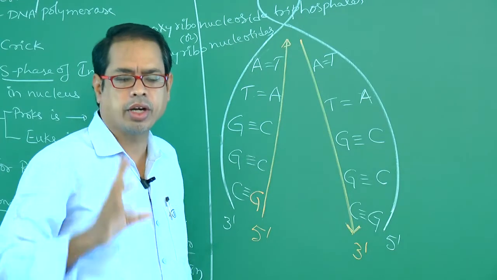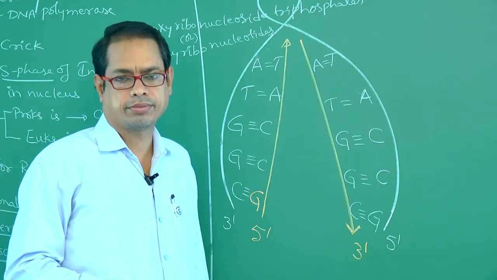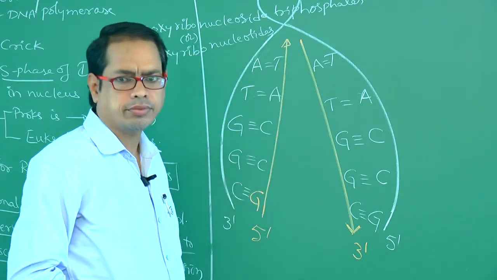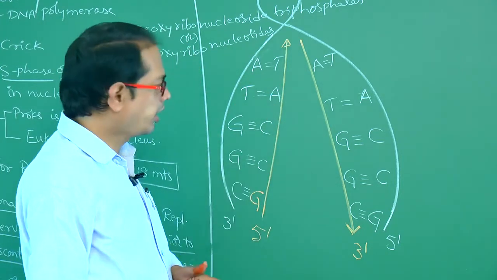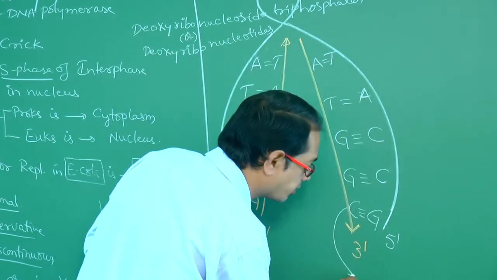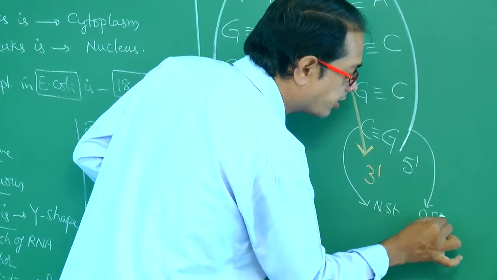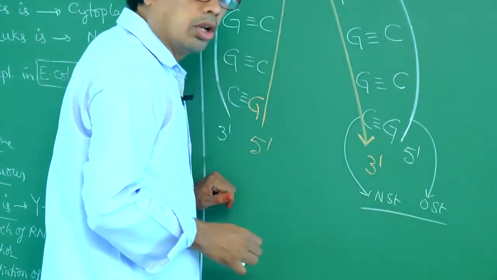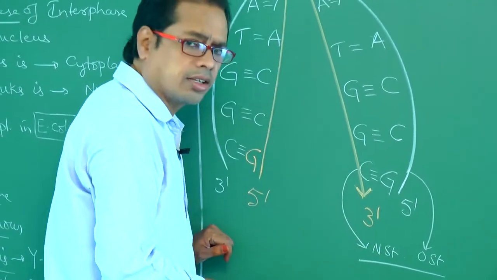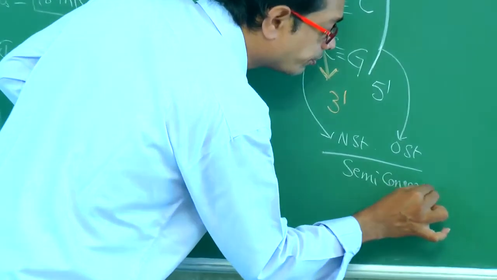That point is very, very important. The new DNA strand is always synthesized from 5' to 3'. DNA polymerase catalyzes the polymerization in the direction of 5' to 3'. This is also a new strand. Okay? Right. So this is one DNA, this is another DNA. This one is the new strand, and this one is the old strand. In each daughter DNA molecule, one is the old or parental strand, and the other is the newly synthesized strand. So this is the so-called semi-conservative replication.